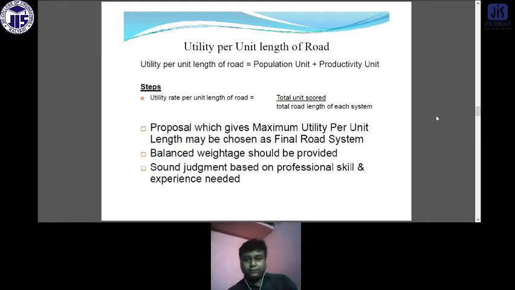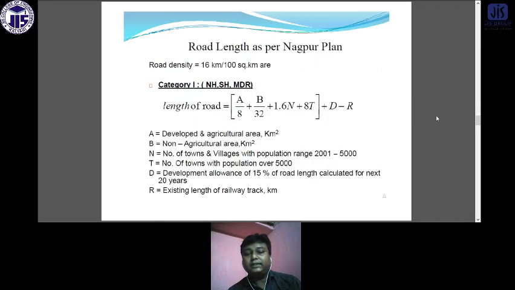The utility rate per unit length of road is equal to total units scored divided by total road length of each system. The proposed system which gives maximum utility per unit length may be chosen as the final road system. Balanced weightage should be provided and judged based on professional skills and experience.